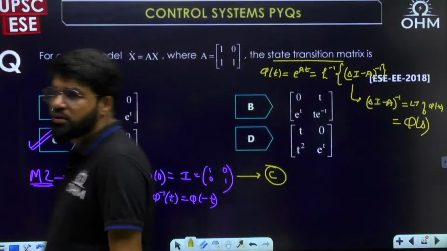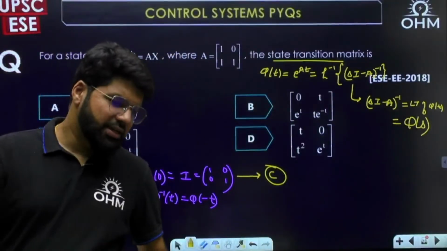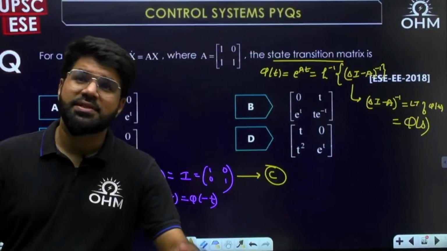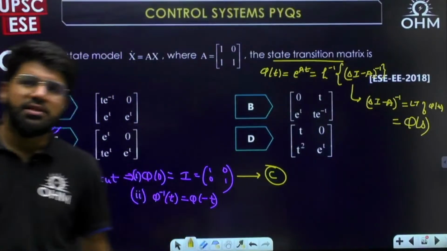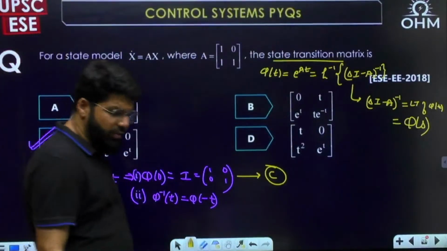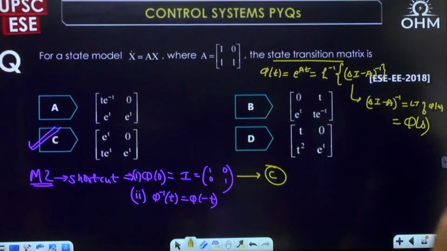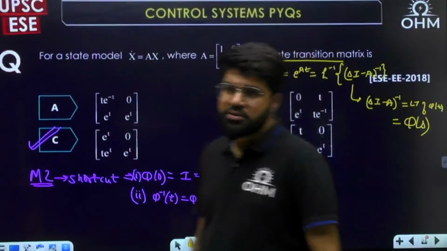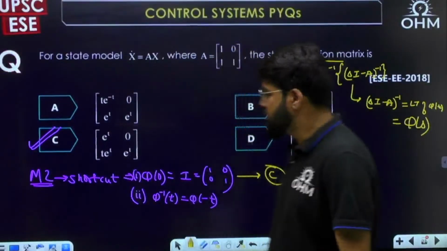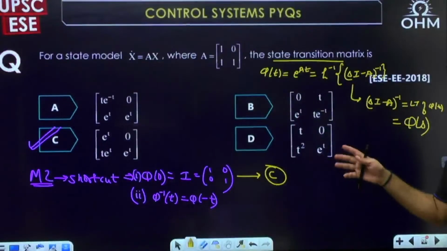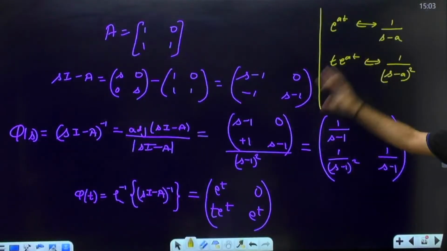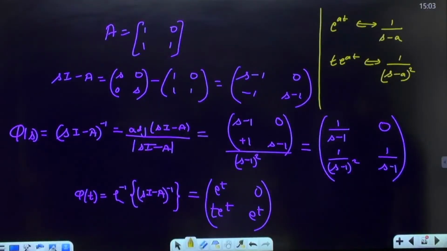At t equal to 0, if you match the state transition matrix, only option number C will satisfy. For the state transition matrix at t equal to 0, if you check, it should be the identity matrix. Correct? So it is a simple shortcut method. It may not work with every question. Okay, this is the complete method.